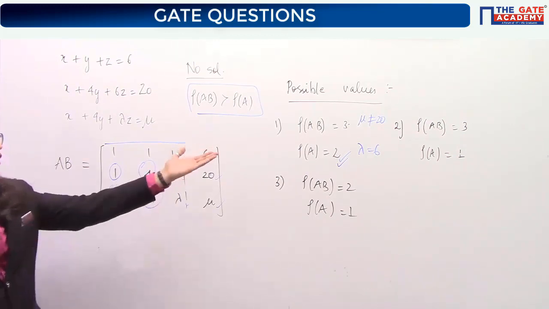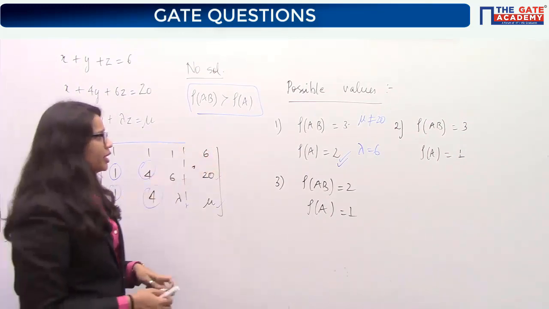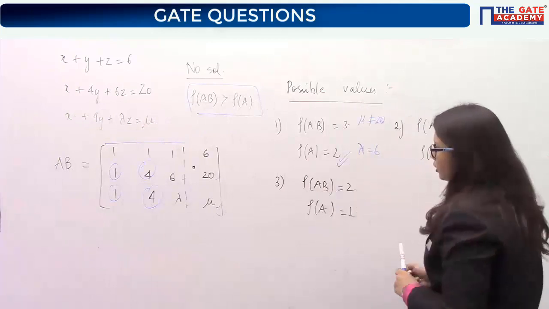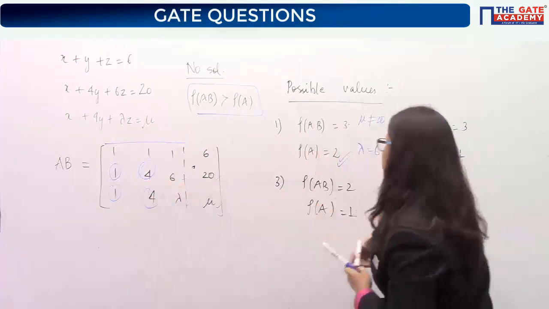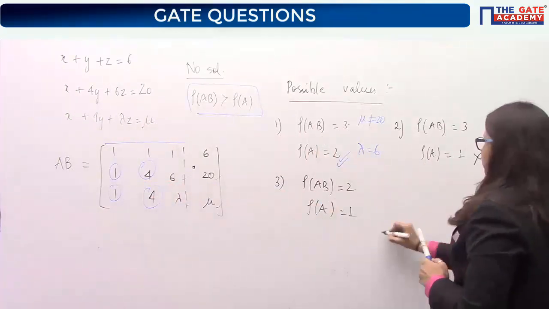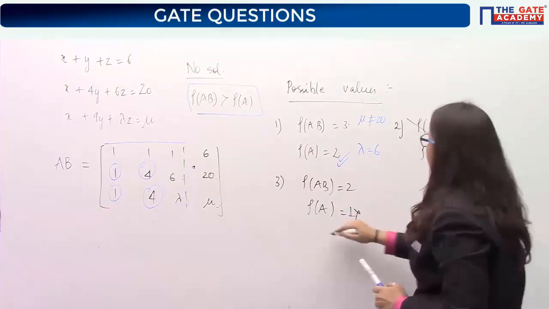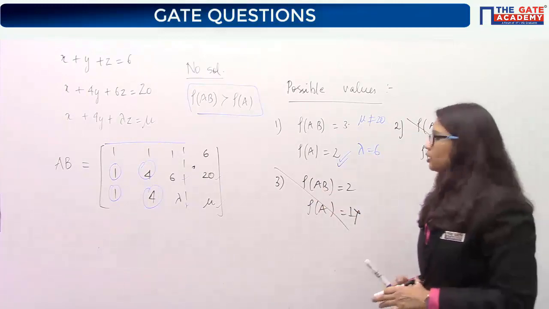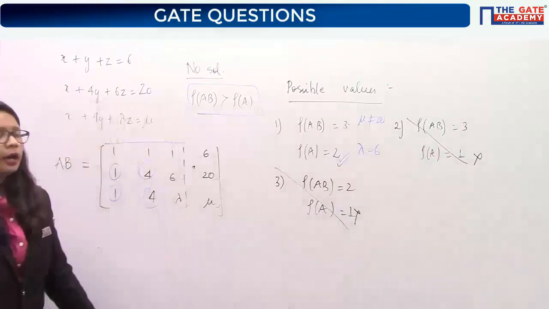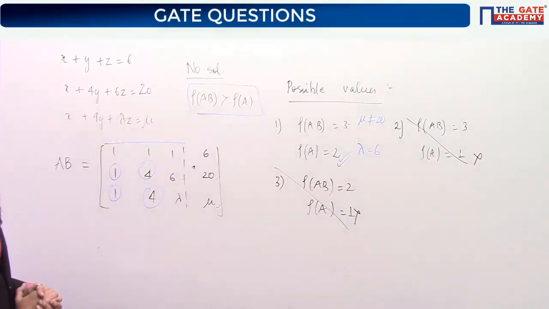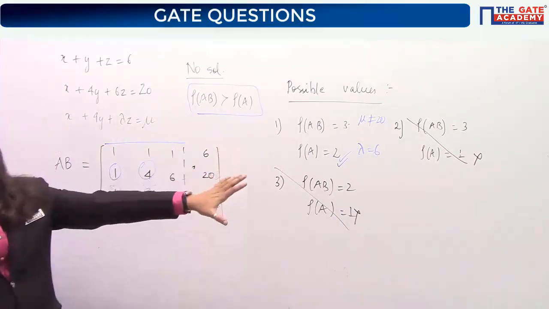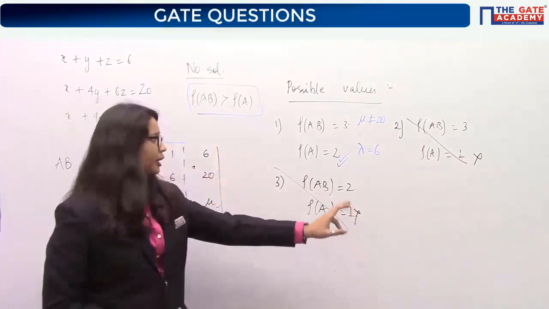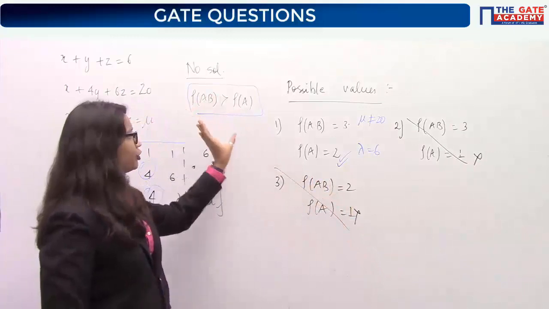Now no need to go further. Obviously rank of A cannot be 1 because there are some non-zero elements here. This cannot be 1. So these are obviously eliminated and you got your answer as option B. Okay, I am repeating again what I've said, that these are the possible combinations for the ranks of AB and ranks of A for the case of no solution.